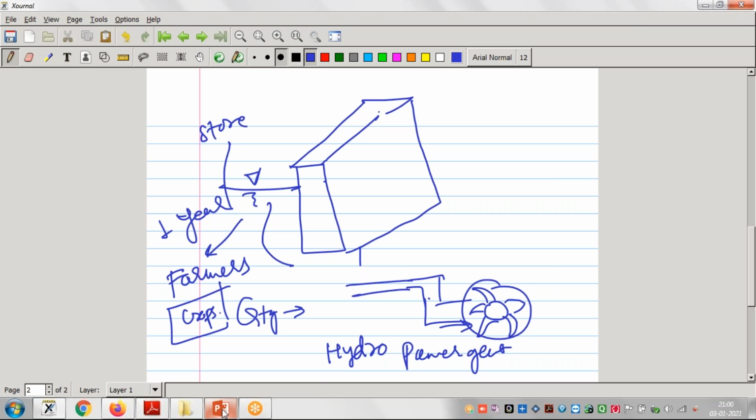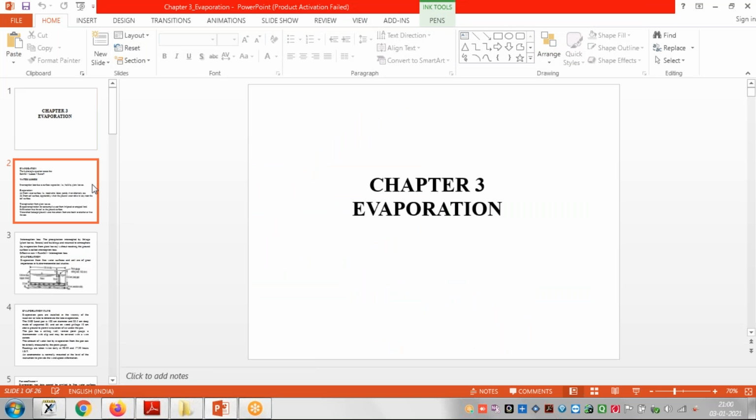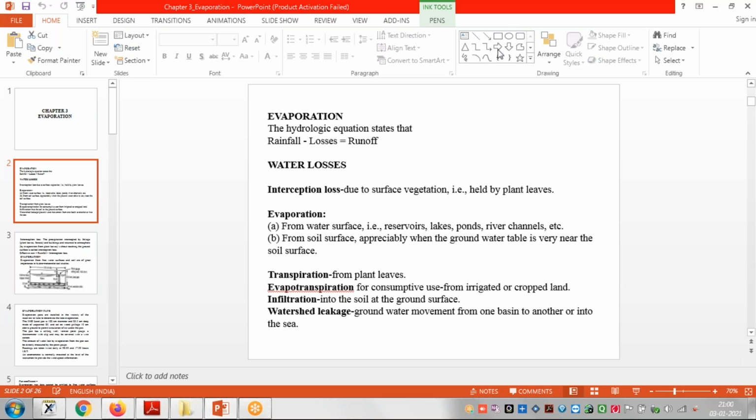So we have already seen in the hydrologic cycle that when rainfall occurs, some losses occur and runoff occurs, right? Suppose this is our hydrological cycle. We have already seen this is the river, right? So when rainfall occurs, some quantity of water goes into the soil, that is called infiltration. Some of the quantity flows over the surface, that is called runoff.